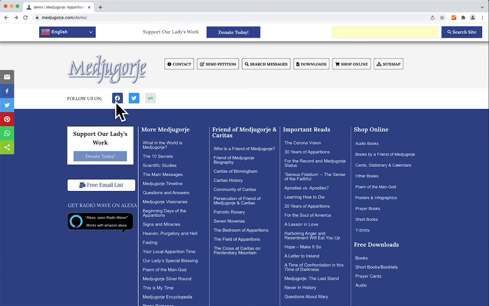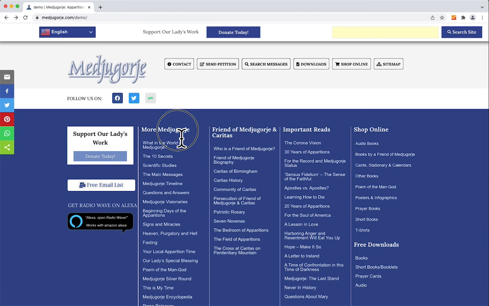Here's a couple of links, social media links, to get to our Facebook page, our Twitter page, and our Gab page. If you want to follow through social media, you're welcome to do so. A lot of times we are simply just keeping you updated on new releases, what's happening. Again, the ability to donate here, the ability to sign up for the free newsletter, and again, another link to the Alexa app where you can go download that to either your Alexa app or to your Amazon Echo device.